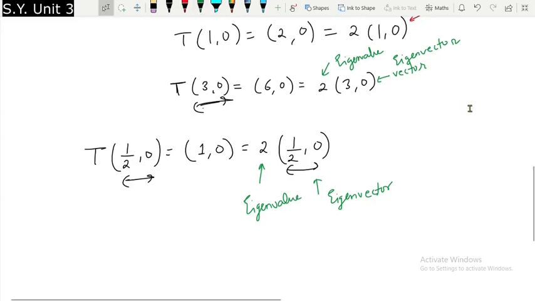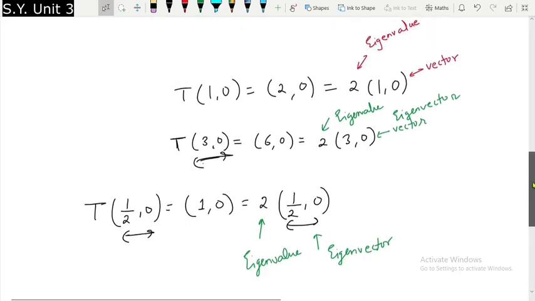But if you observe properly, these eigenvectors are satisfying a special property. Can you guess what the special property is? The property is that I am taking these vectors to be multiples of (1, 0). Here I started with (1, 0), I have taken the multiple (3, 0), and again a multiple of that only, (1/2, 0). Just keep it in mind.